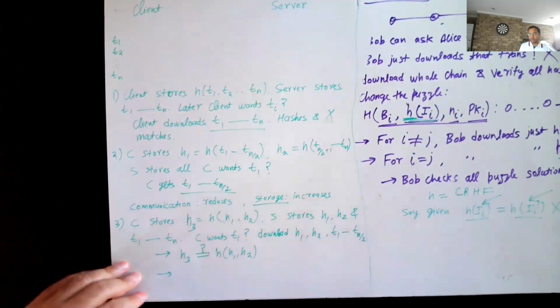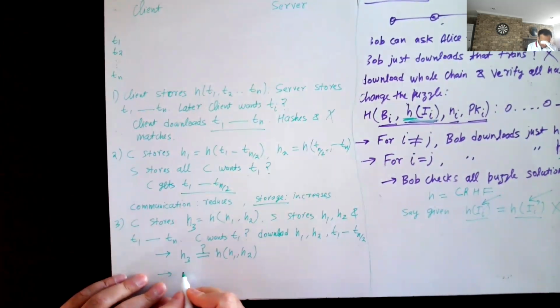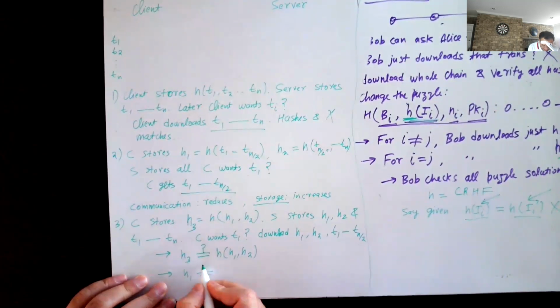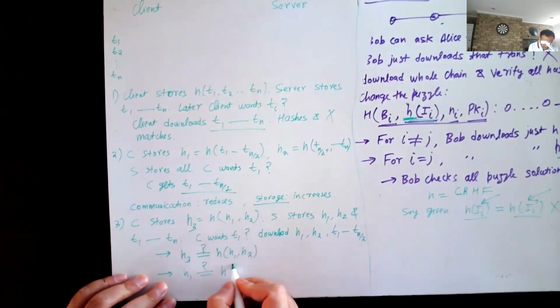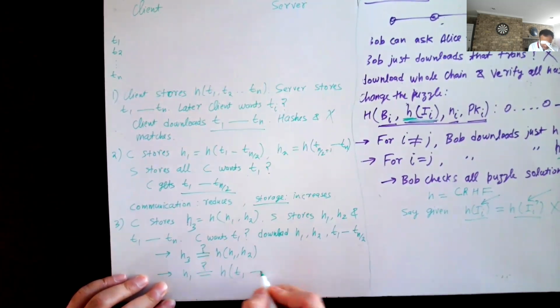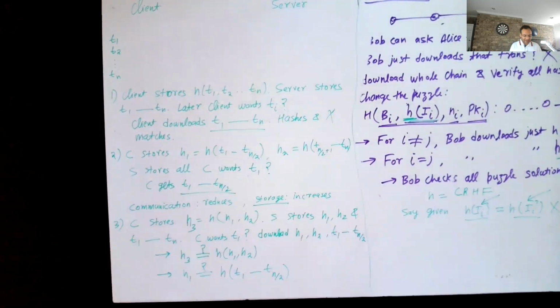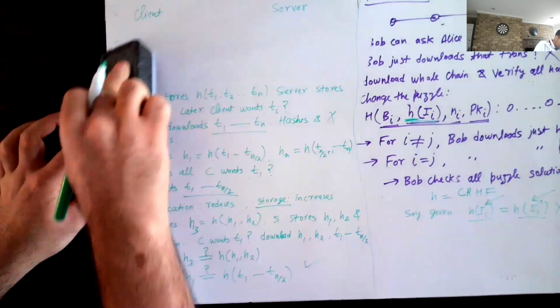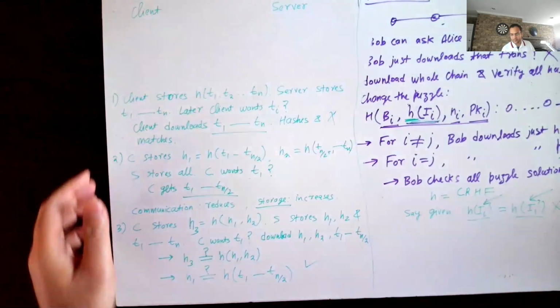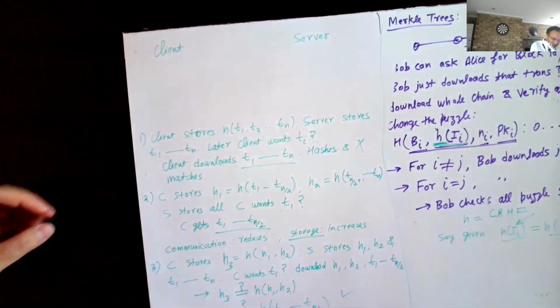And now that the client has confidence in H1 and H2, which were downloaded from the server, the client can check whether H1 is equal to the hash of all this first half of the transactions. If these two checks pass, the client has confidence that the first half of the transactions which it downloaded has not been tampered with, and hence you can retrieve T1. So what is going on here is something like the following.